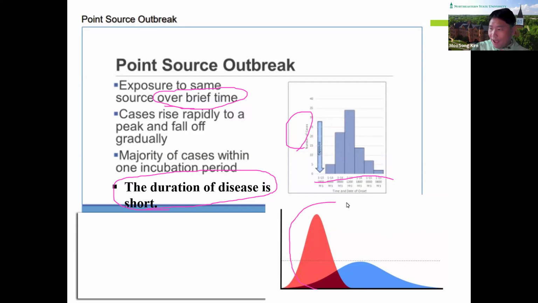Yes, red, the duration is shorter than blue. So the red epidemic curve indicates the point source outbreak. As you can see, cases rise rapidly because people share this common source over a brief time. So the red epidemic curve represents point source outbreak, okay?